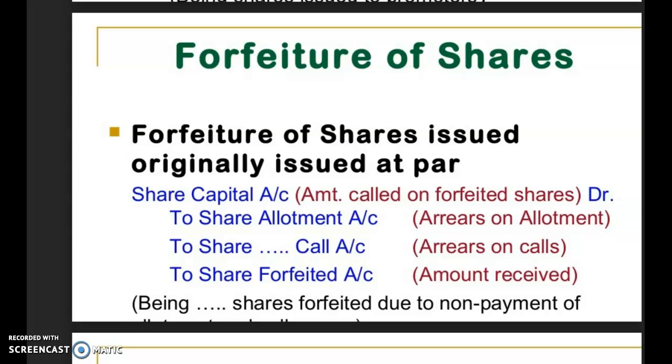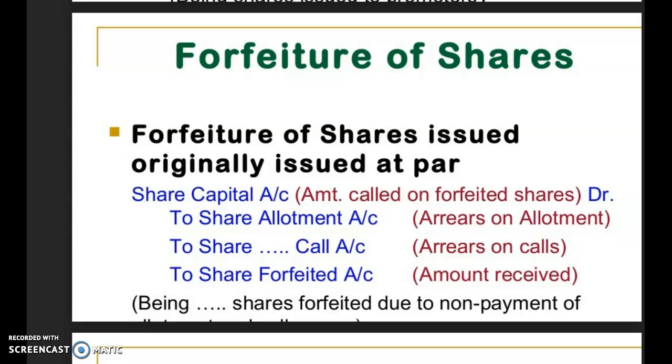Now see the credit side. The credit side says to share allotment account, to share call account, to share forfeited account. Now see, to share allotment account, arrears on allotment means if the shareholder had not paid the allotment money, the amount will be written here.